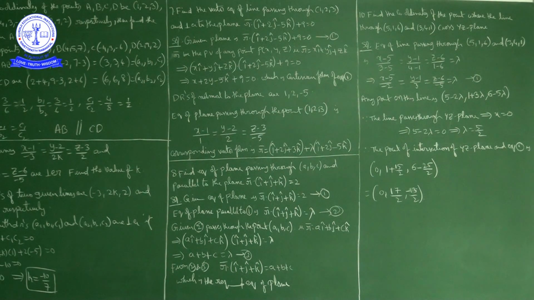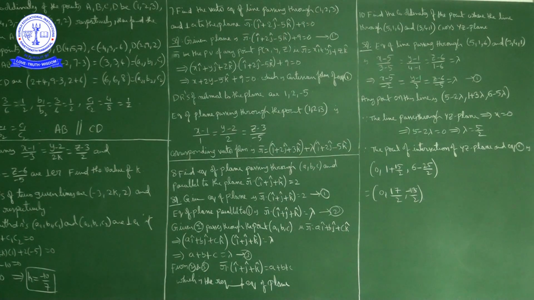Now here, to find the equation of the line, what do we need? We need a point on the line and the direction of the line. Now what is given here? The line is passing through a point and the line is perpendicular to this plane.